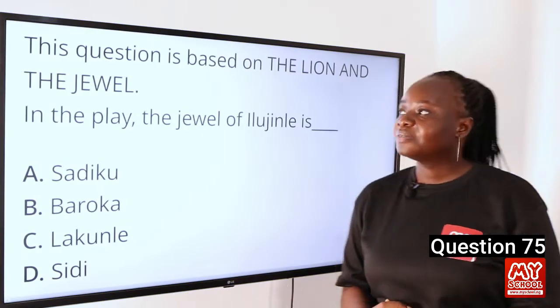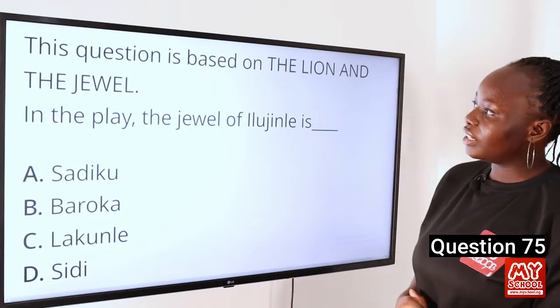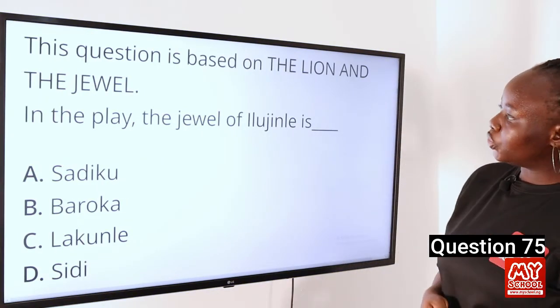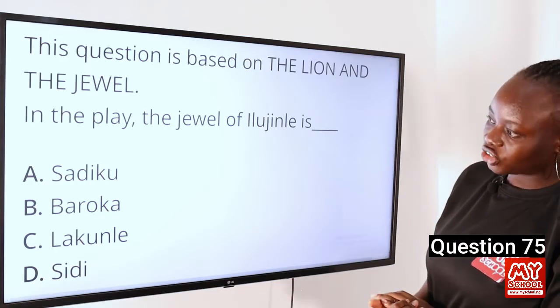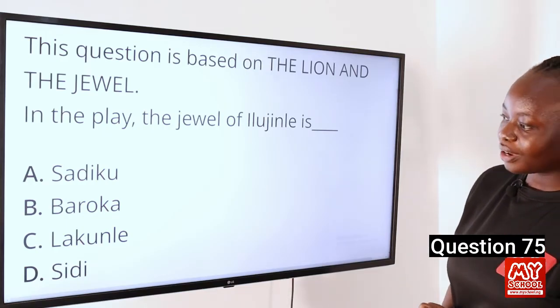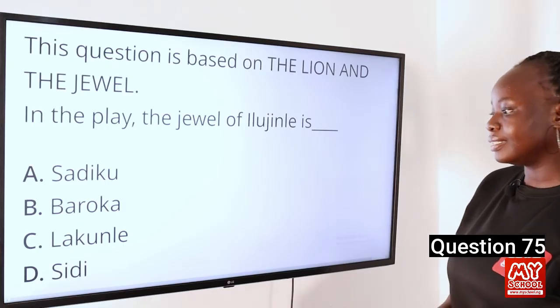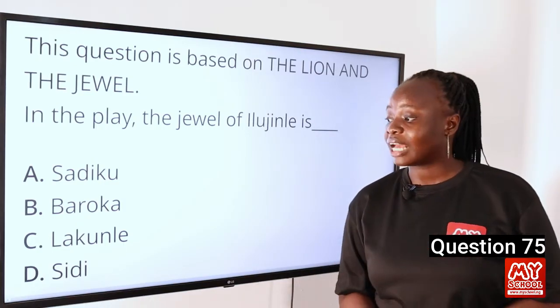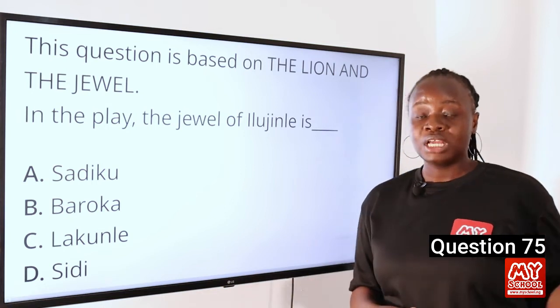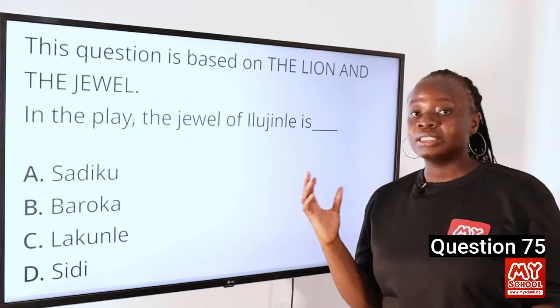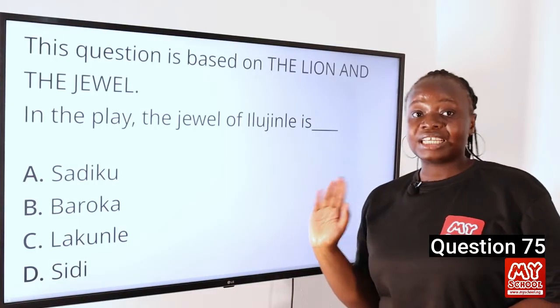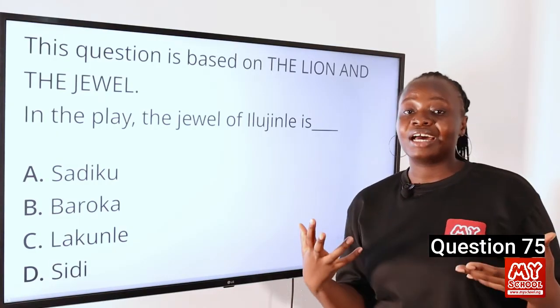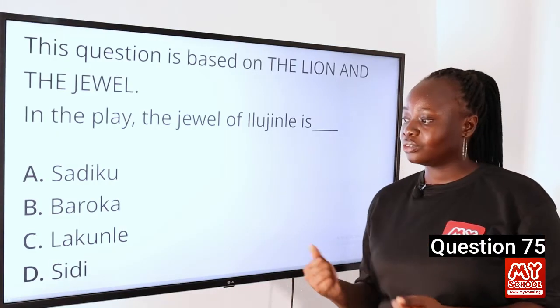Question 75. This question is based on The Lion and the Jewel. In the play, the jewel of Ilujinle is dash. A, Sadiku, B, Baroka, C, Lakunle, and D, Sidi. The answer to this question is Sidi. Sidi is a very beautiful woman and she's the object of desire of both the village chief Baroka and Lakunle. So she gives this name to herself when she sees beauty on the pages of a magazine. So our answer to this question is D, Sidi.